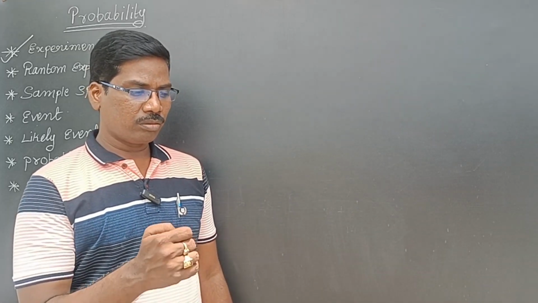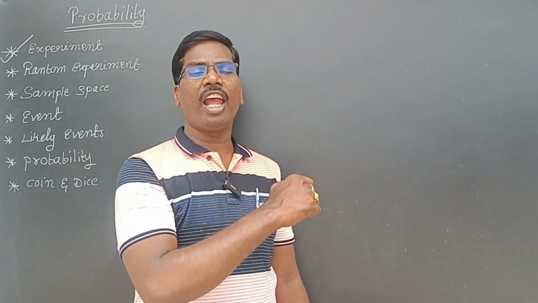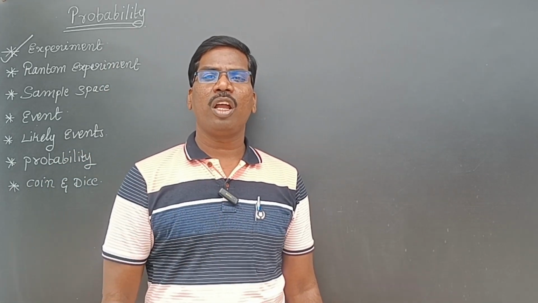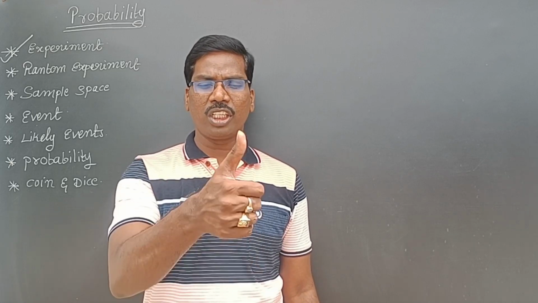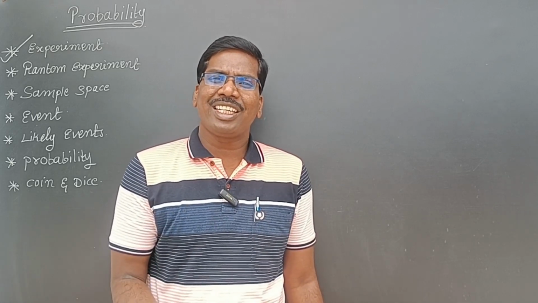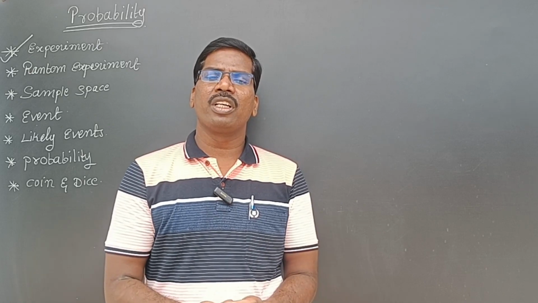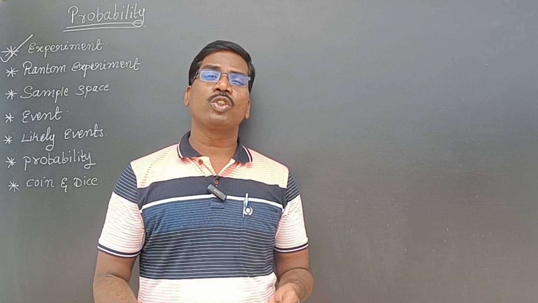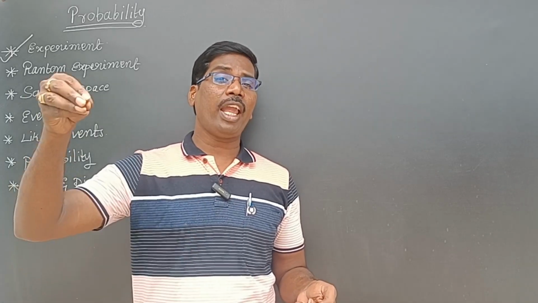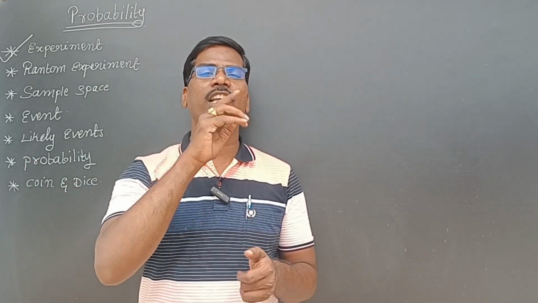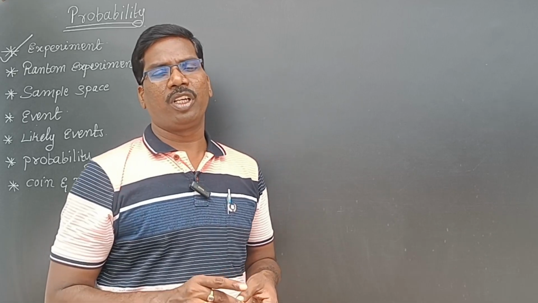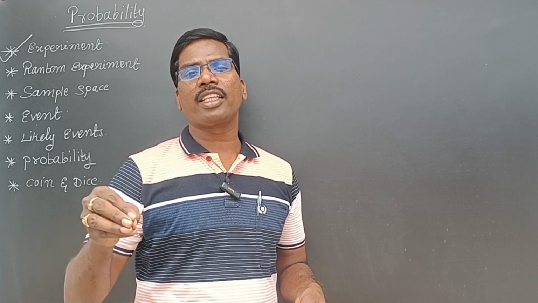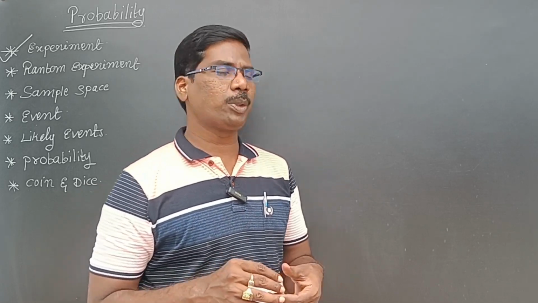For example, if I have a coin which has head on both sides and I toss the coin, now I know the result. So that is not a random experiment. If you know the exact result, it is not a random experiment. But if the results are known and we don't know the exact result, then that experiment is called a random experiment.